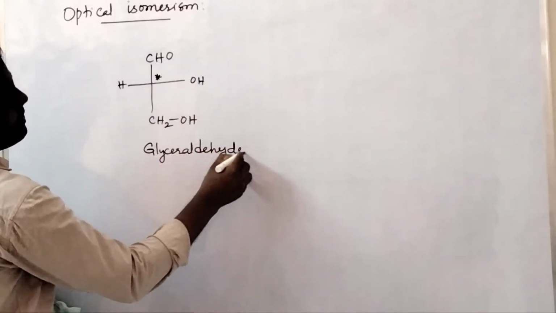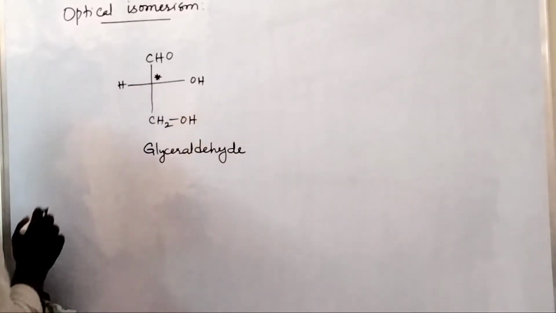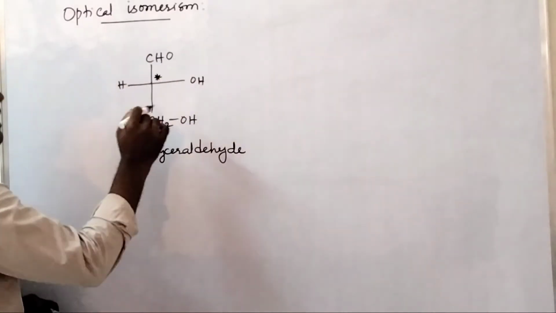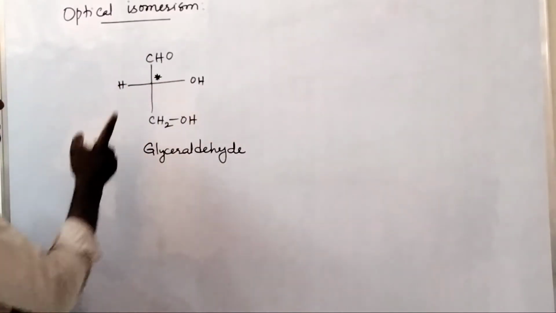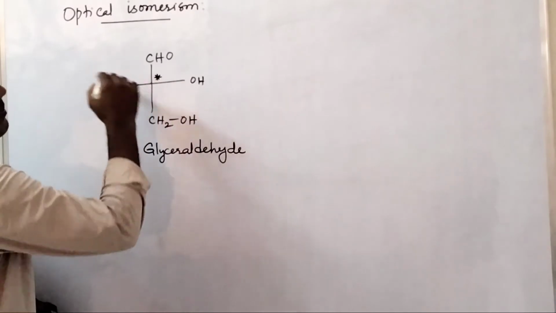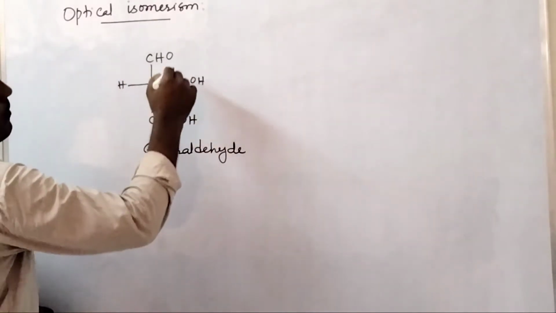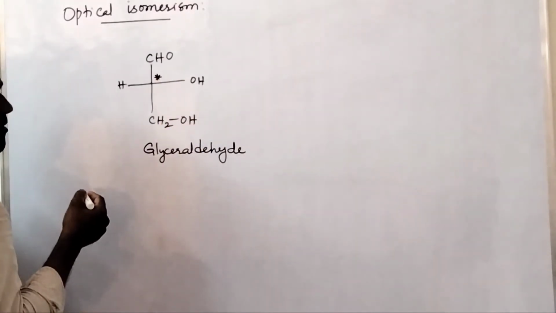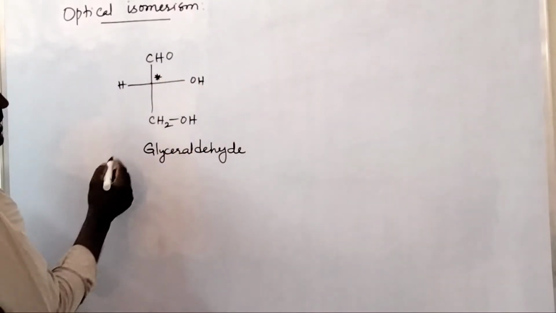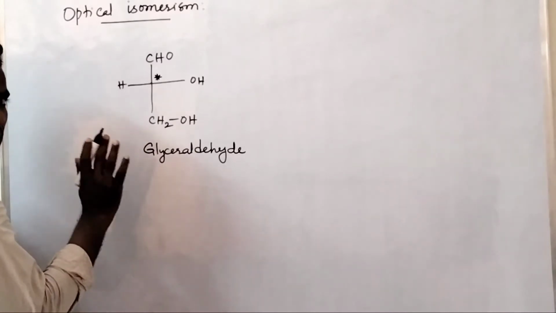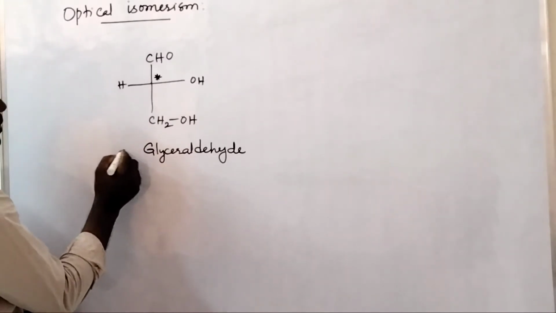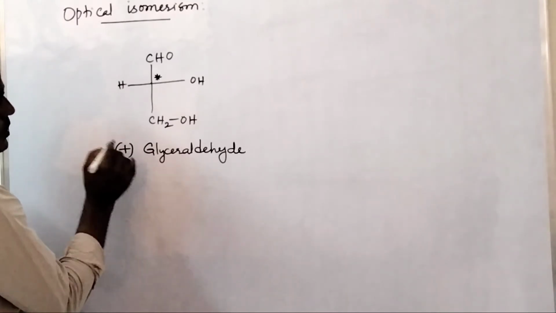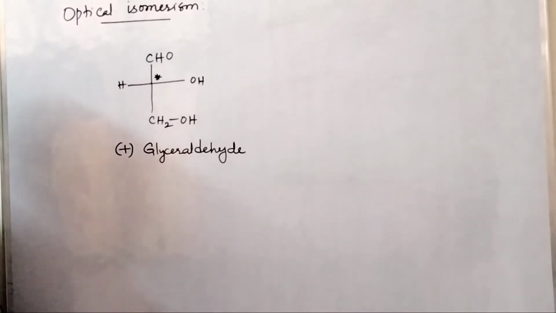Glyceraldehyde has one chiral carbon because this carbon is attached to four different groups around it, hence it is a chiral carbon. This compound rotates plane polarized light towards the clockwise direction, so it is said to be dextrorotatory. It is indicated by the positive sign, that is, plus glyceraldehyde.